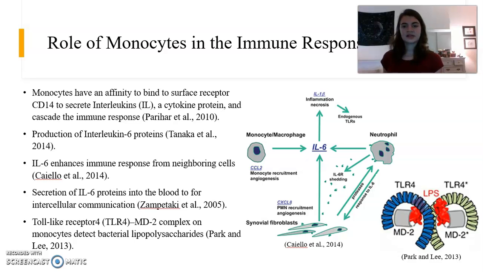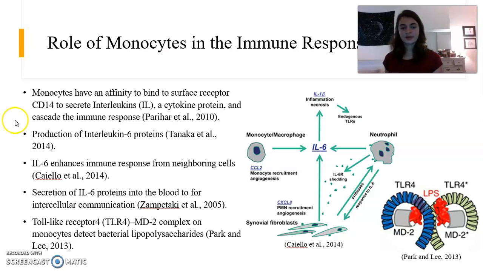The role of monocytes in the immune response cascade is very important for the body. Monocytes have an essential role in the initiation and resolution of the inflammatory response. These monocytes have an affinity to bind to surface receptor CD14 to secrete interleukins, a cytokine protein, and cascade the immune response. This cytokine protein interleukin signals to other neighboring cells about bacterial infection, so that they can also perform the immune response cascade.